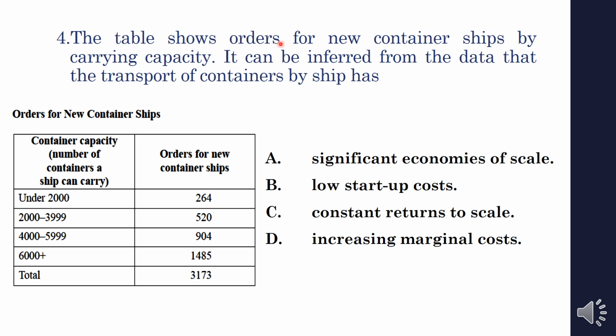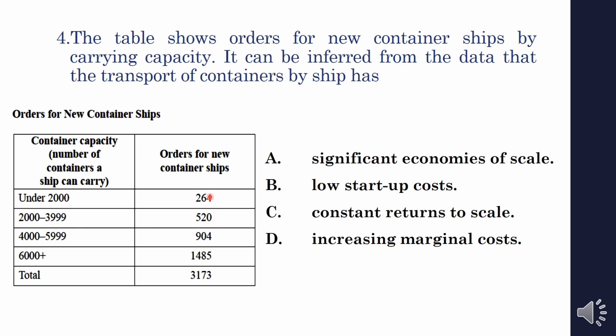The table shows the orders for new container ships by carrying capacity. It can be inferred from the data that the transportation of containers by ship has... they gave one table, you can see it here. Container capacity, that is how many containers one ship can carry. A ship with less than 2000 containers, the new orders are 264. Then 2000 to 3999 containers, that will be around 520.